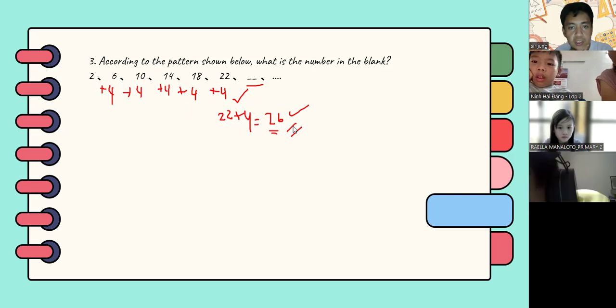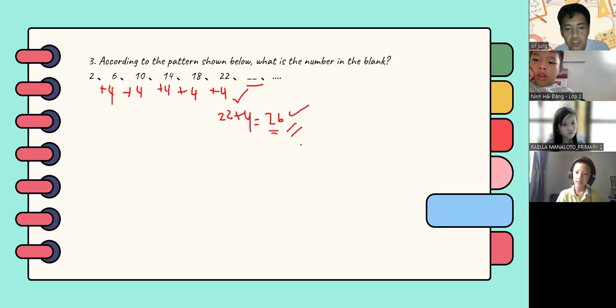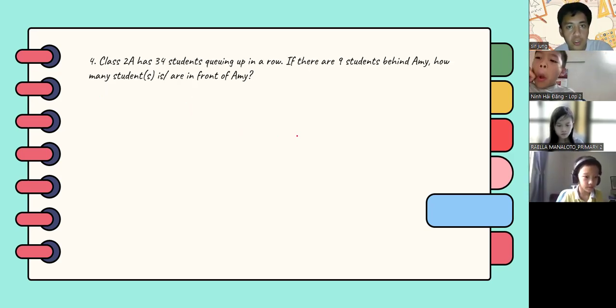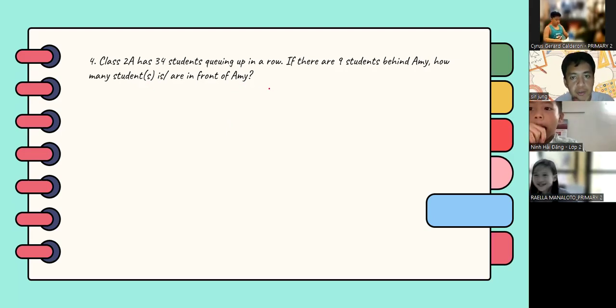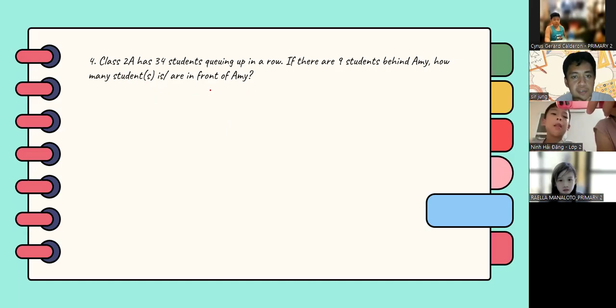So no more questions? None. We'll proceed to number 4. Okay, I will just read the problem. Class 2A has 34 students queuing up in a row. There are 9 students behind Amy. How many students are there in front of Amy? Mr. Cyrus, you have a question or you want to answer this problem?